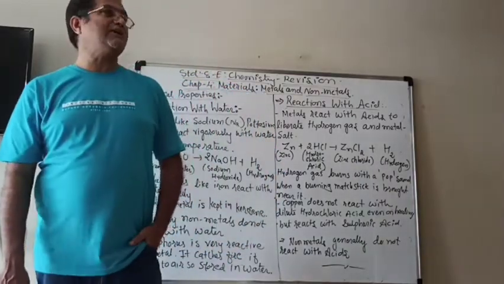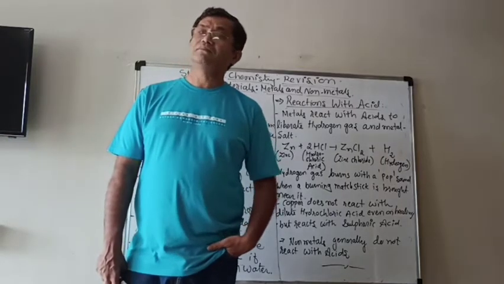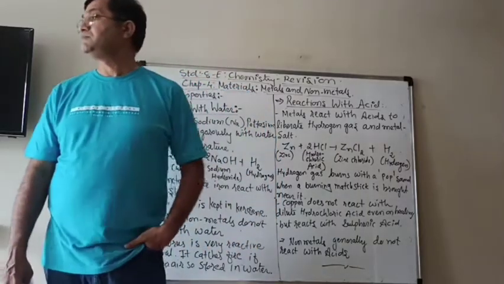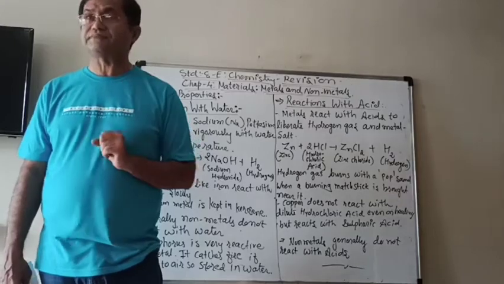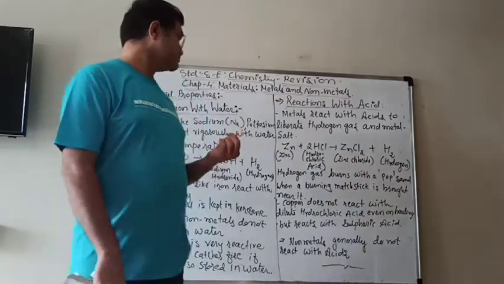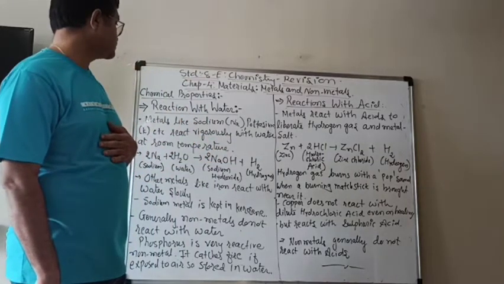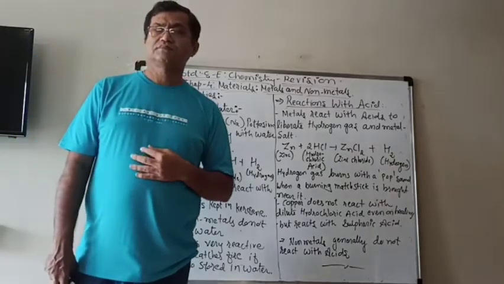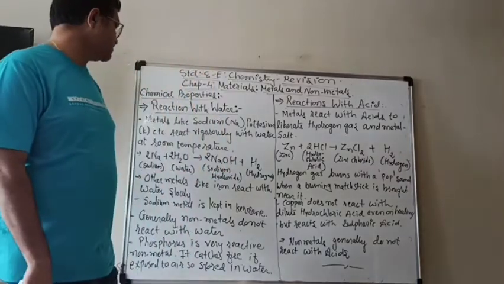Now, not all the metals react with water, but some metals like sodium react with water vigorously and produce the hydrogen gas. It reacts at room temperature and produces the hydrogen gas.